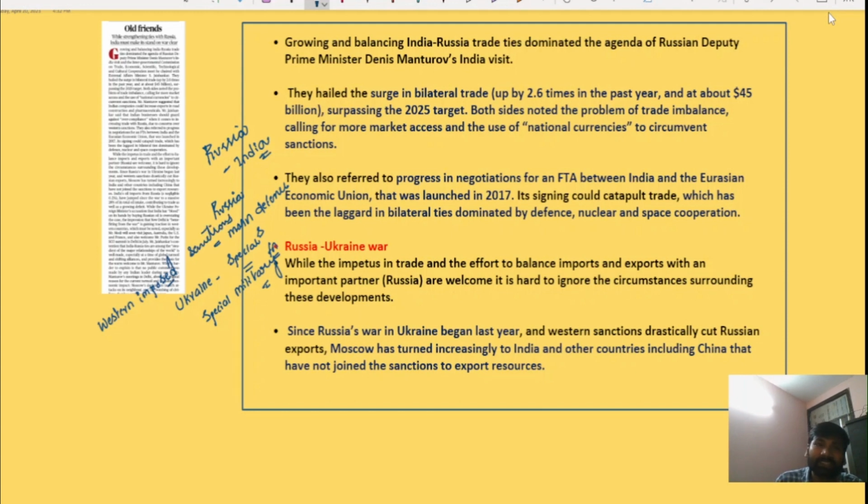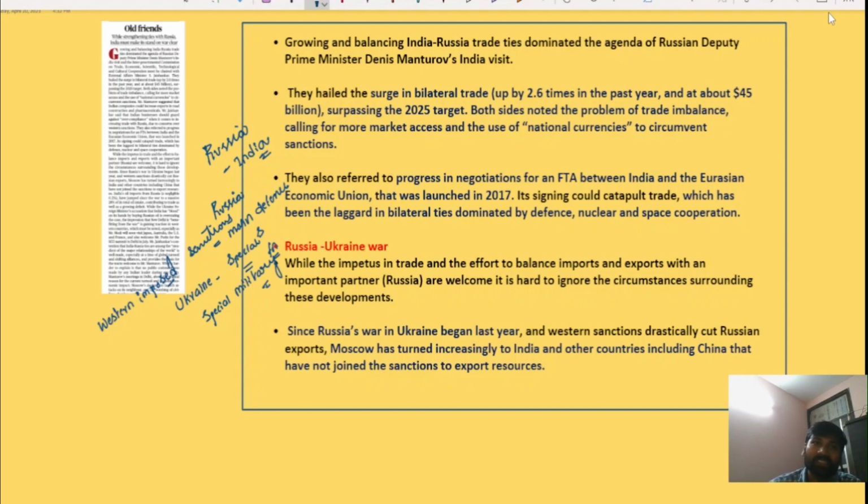So after sanctions were imposed on Russia, Russia looked towards India and China, to come out of these sanctions, because China and India were those countries which did not pay enough heed to the sanctions. They did not follow these sanctions imposed by the West and continued to trade with Russia.